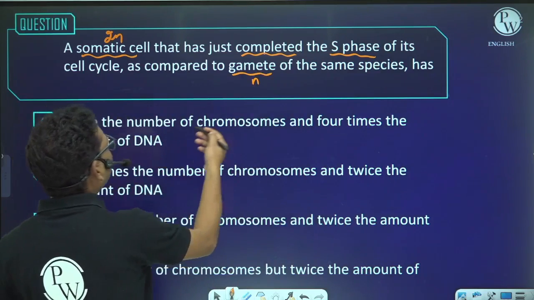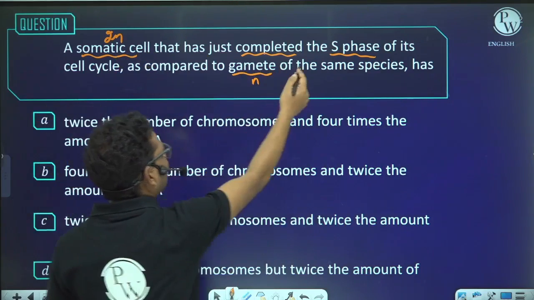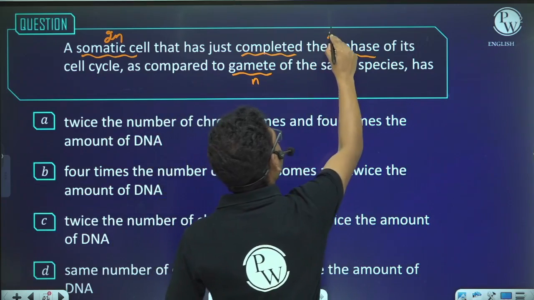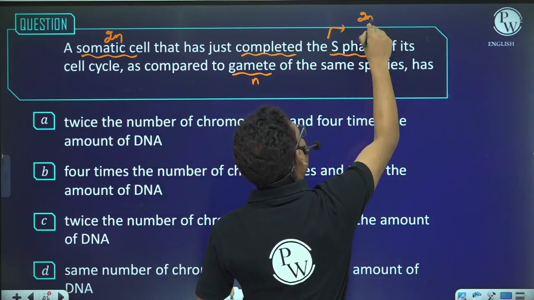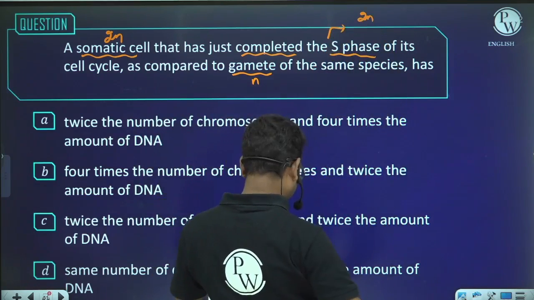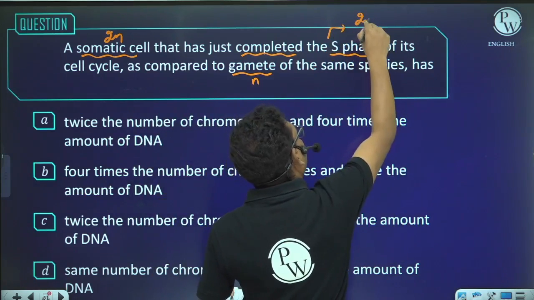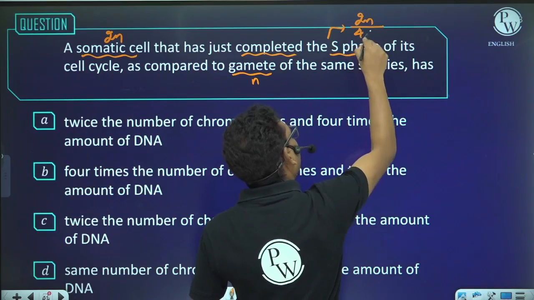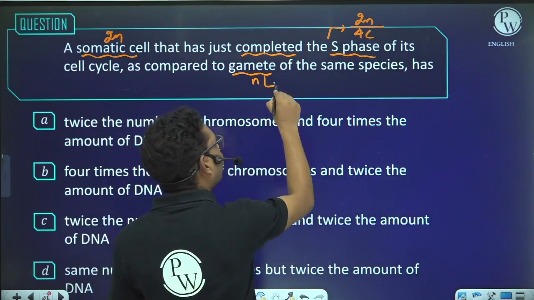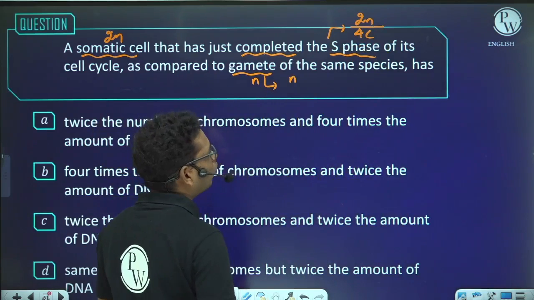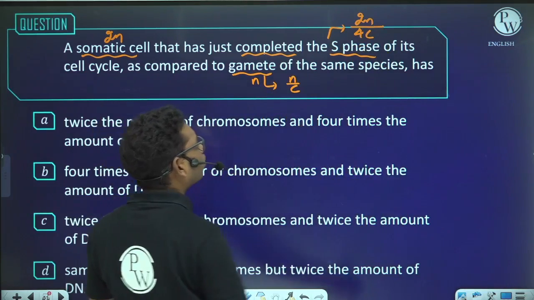So if we talk about the somatic cell which has just completed the S phase, what about the number of chromosomes? It will be 2n. What about the amount of DNA? It will be 4c. What about gamete? The gamete will have n number of chromosomes and c amount of DNA.